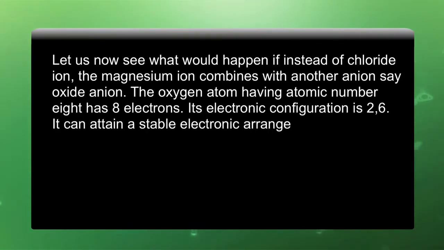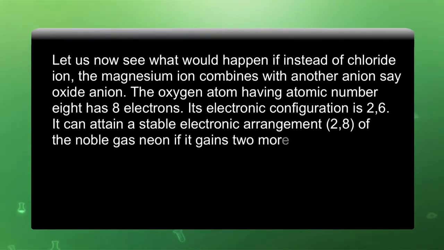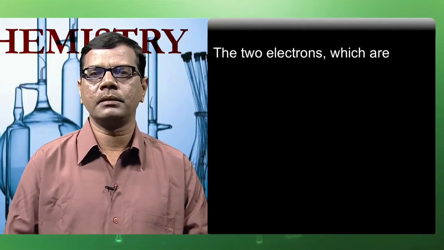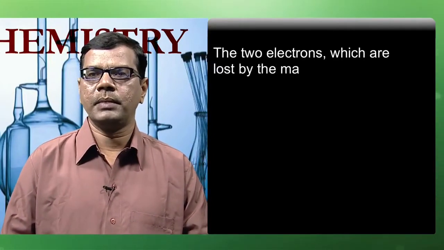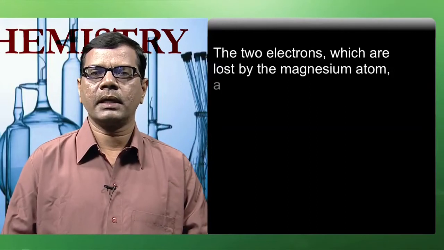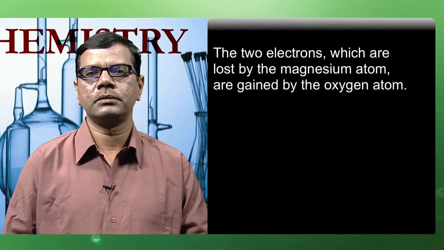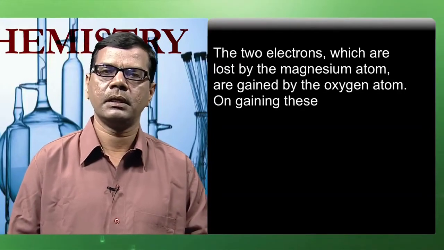It can attain a stable electronic arrangement, that is 2,8, of the noble gas neon if it gains 2 more electrons. The 2 electrons which are lost by the magnesium atom are gained by the oxygen atom. On gaining these 2 electrons, the oxygen atom gets converted into the oxide anion.